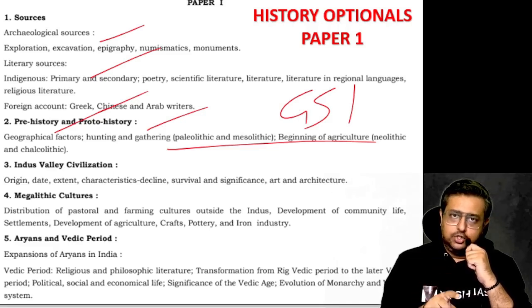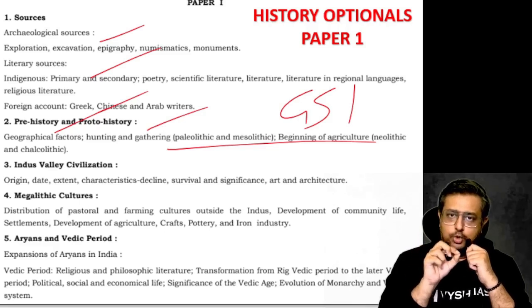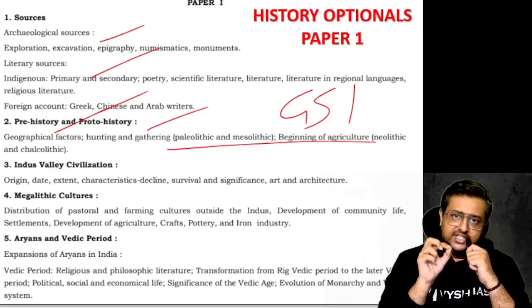They need to know the location also, because a 50-mark map-based question will be there. Out of 250 marks, 50 marks will be map-based, where they give a map and they will ask you to pinpoint the location of a Paleolithic site, Neolithic site, or a Mauryan dynasty, or where an Ashoka inscription is found. Like that, they'll give you a description. You have to mark it on the map physically. You have to do it.